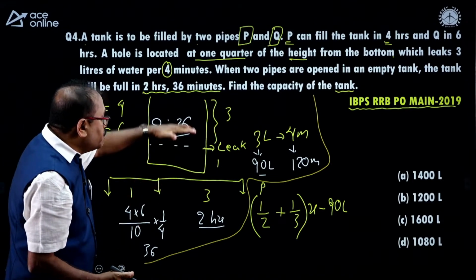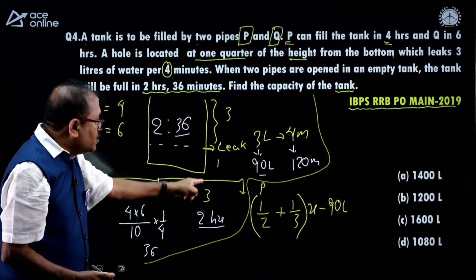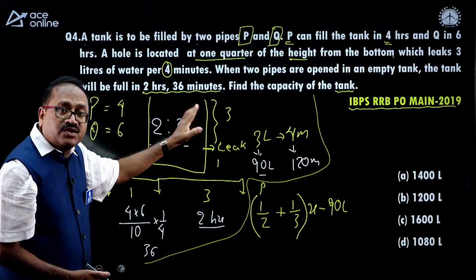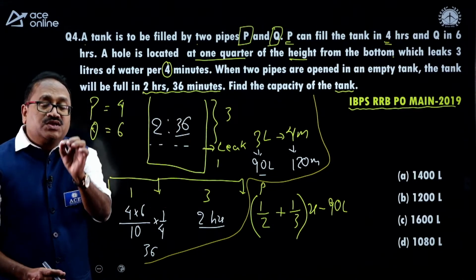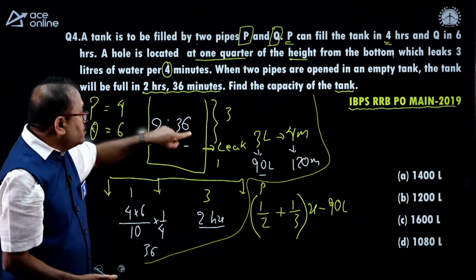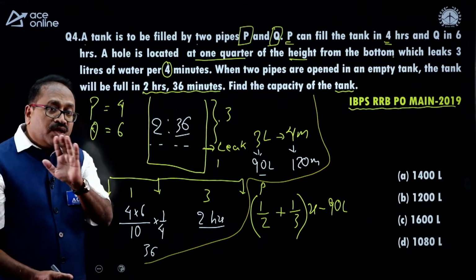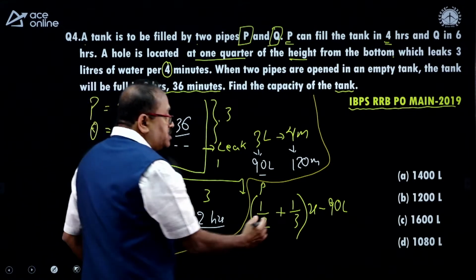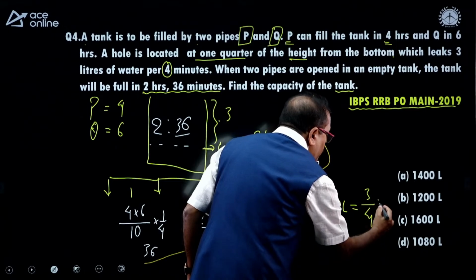Then what part of the tank got filled? 3 parts out of 4 parts got filled. So, the total capacity we assumed as X, then what part is filled? 3 by 4 of X.